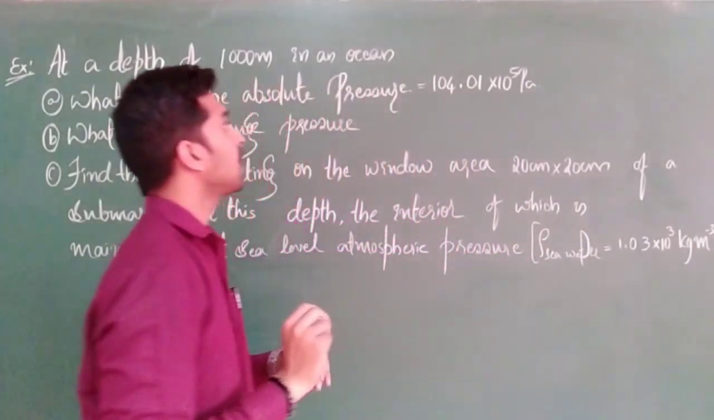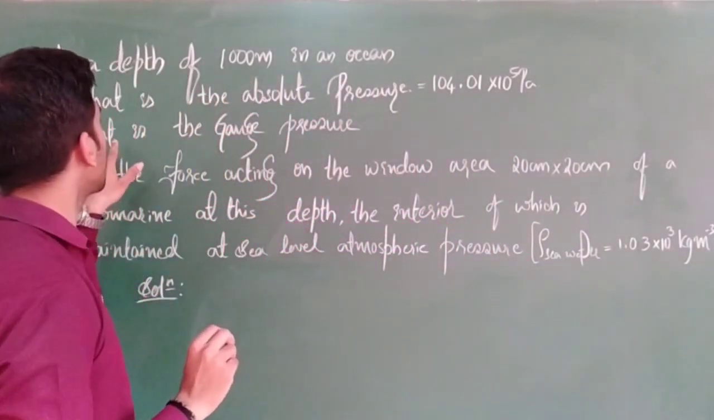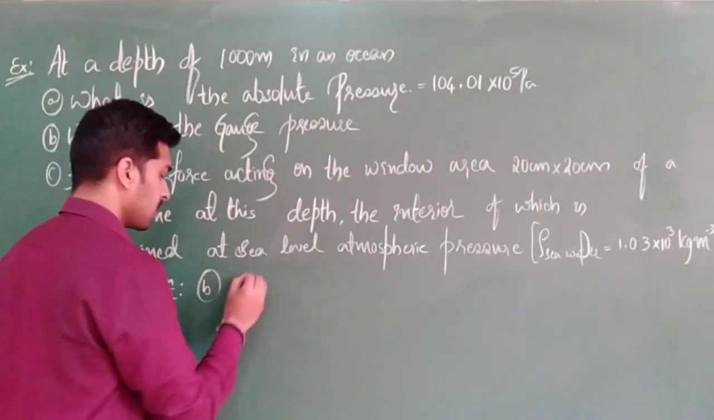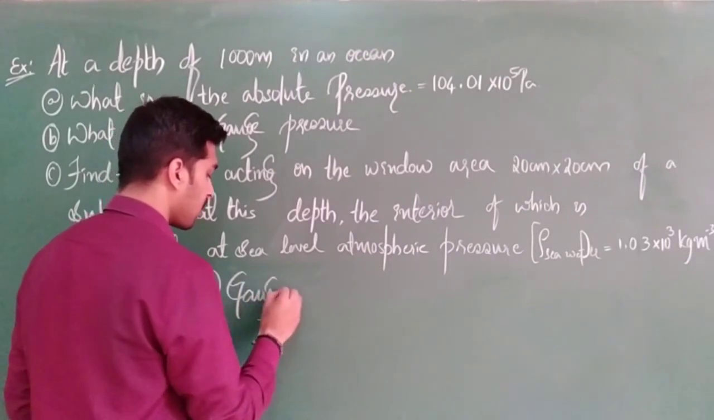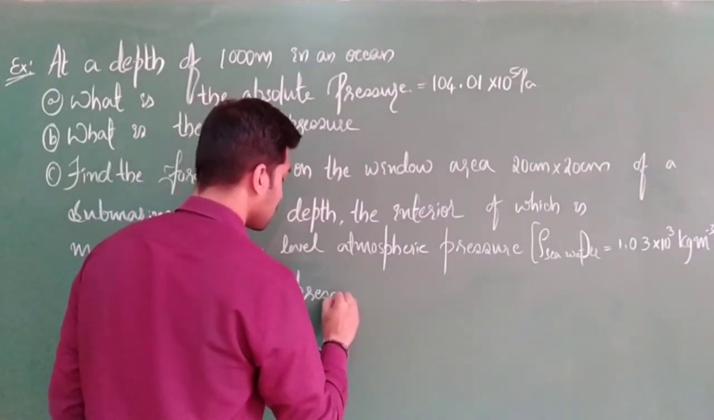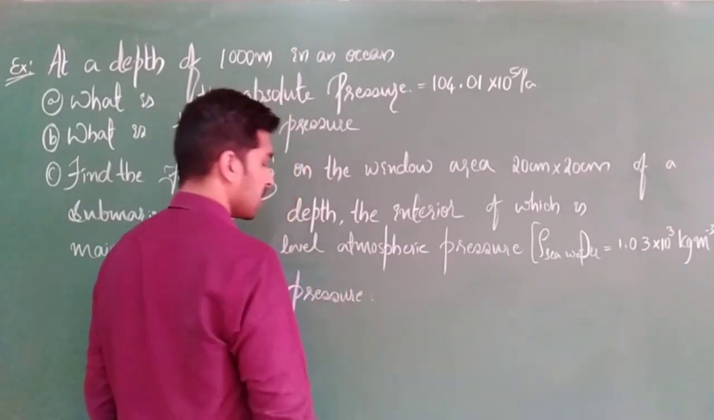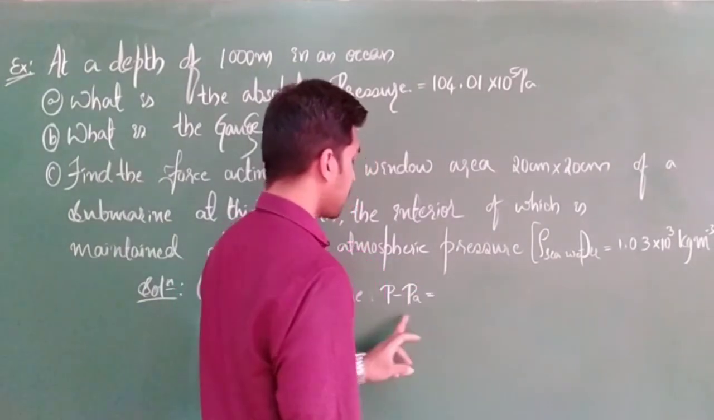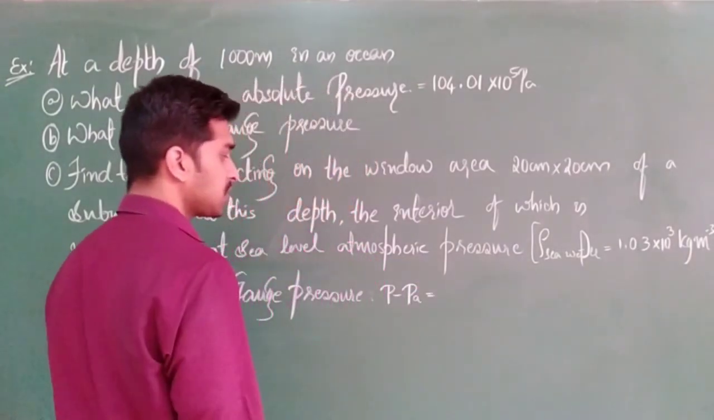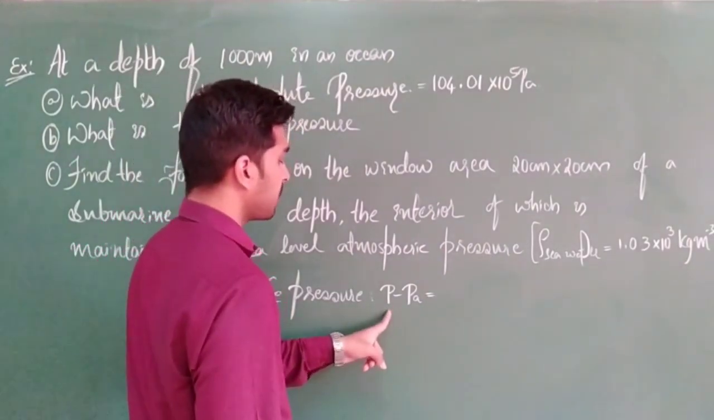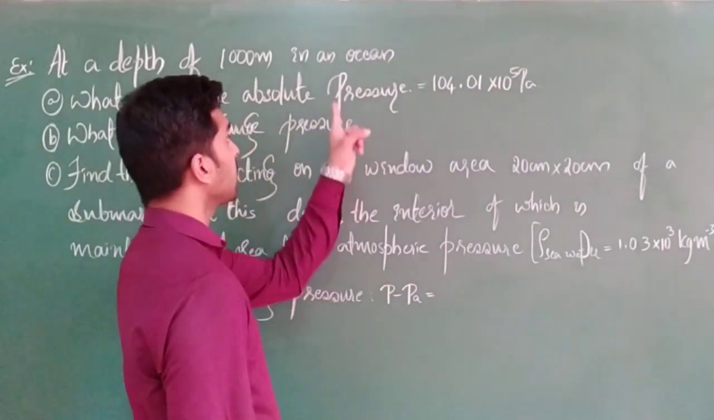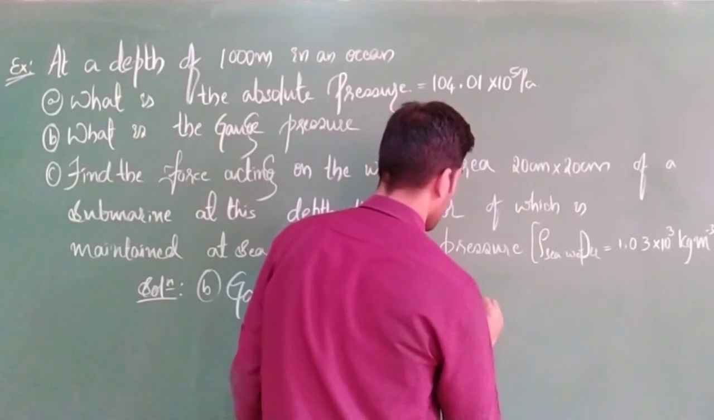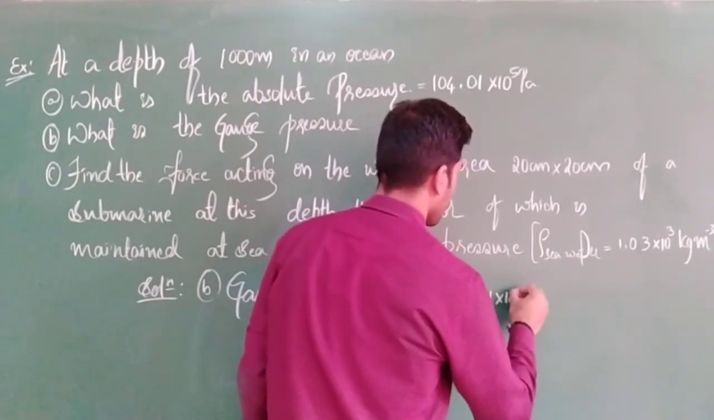Correct? Okay. Next in B, what they had asked: what is the gauge pressure? So, solution for B. Gauge pressure is nothing but P minus PA. Now check what is the value for P. P is nothing but the absolute pressure. So how much did we get? 104.01 into 10 to the power of 5.